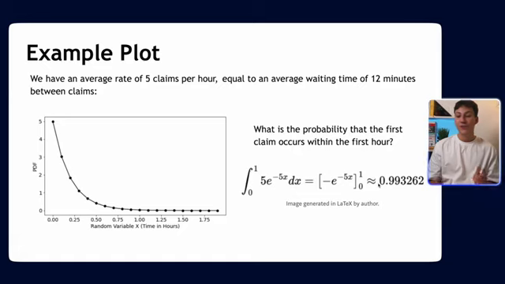We get roughly 99.3%. So what we're saying is it's very, very likely that the claim will happen in the first hour, which makes sense because we expect it to happen on average every 12 minutes. So you see that kind of adds up. So eventually we should get the first claim within the first hour by pure statistics or pure probability. But there is a small chance that we may not get it, 0.7%, that we may keep on going. But as you can see, the more you integrate this line, like if you go to 2 hours, the bigger this number will get. And obviously the integral under the whole PDF is 1.